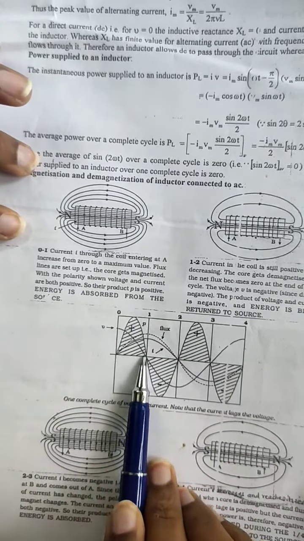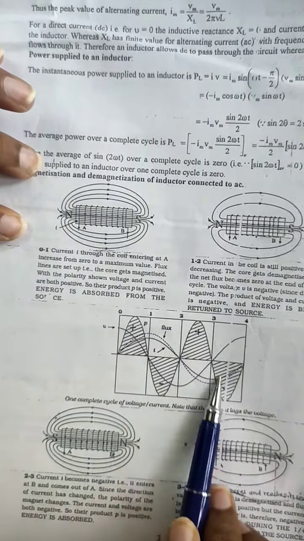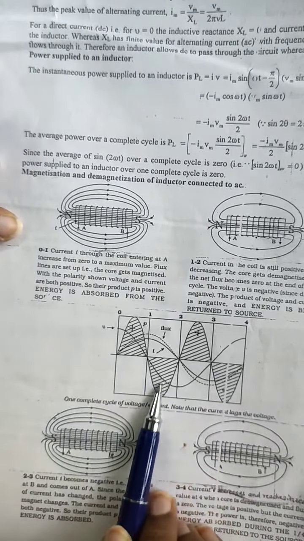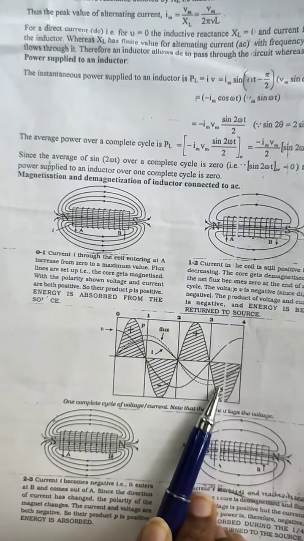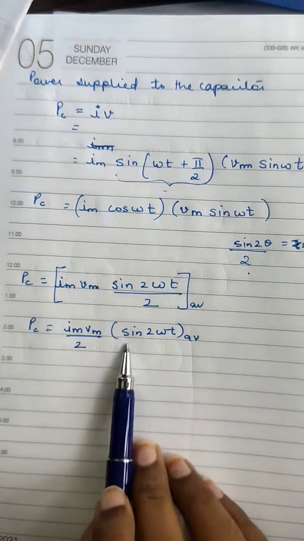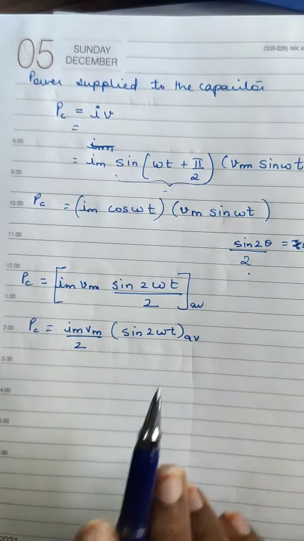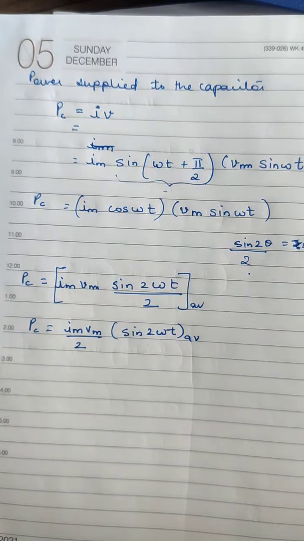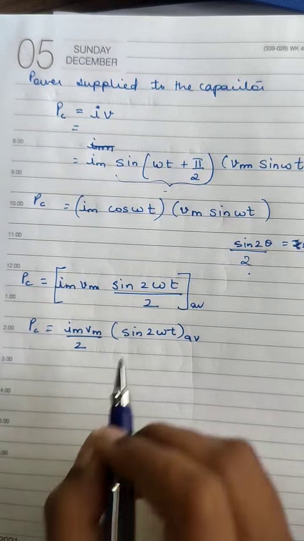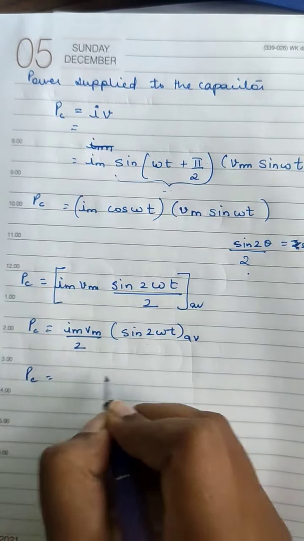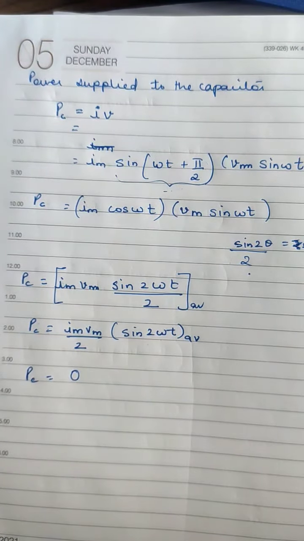So power was first positive, then negative, then again positive, then again negative. So positive, negative got cancelled, positive, negative got cancelled. So this is what sine 2 omega t is over one cycle. This average is seen to be 0. They cancel each other out. Since this is 0, the entire equation becomes 0. So the power which is supplied to a capacitor over one complete cycle is 0.